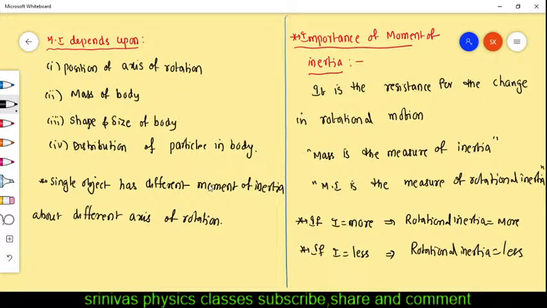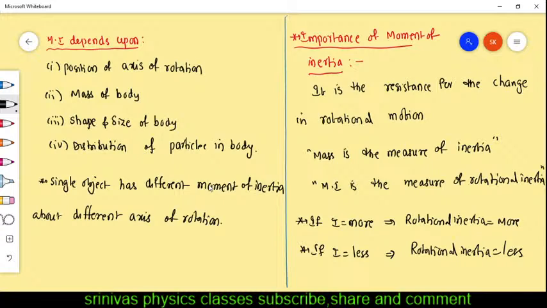Right. For example, you are rotating a wheel. Okay. Once you apply the torque, it will rotate. And if inertia is more, then it will take a long time to come back to rest. It will rotate for more time.